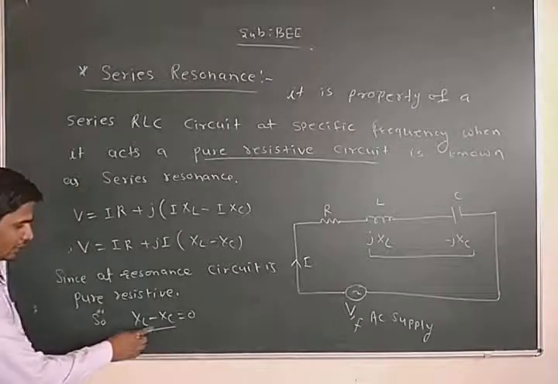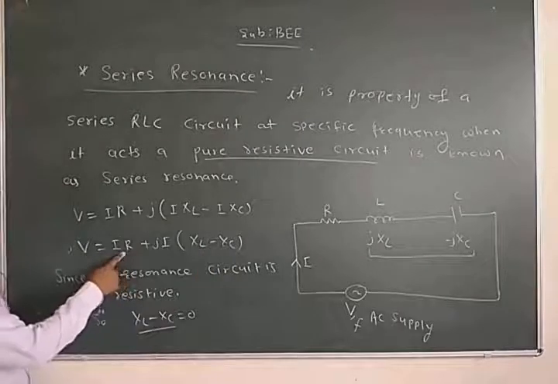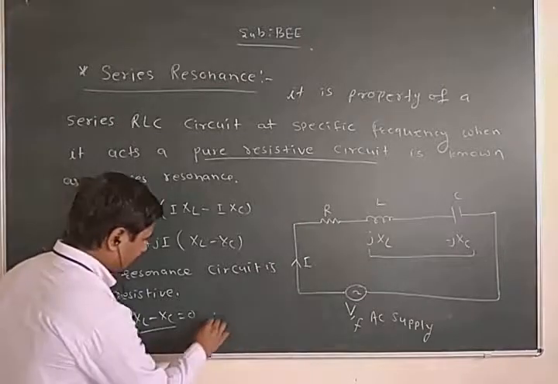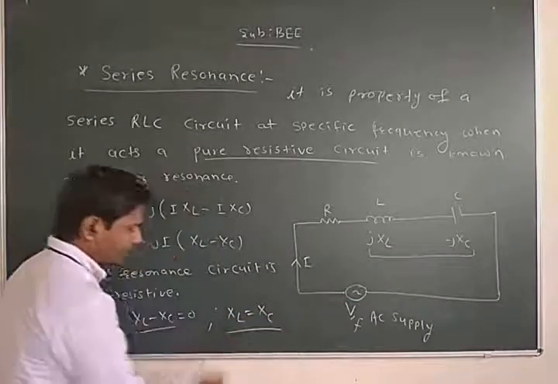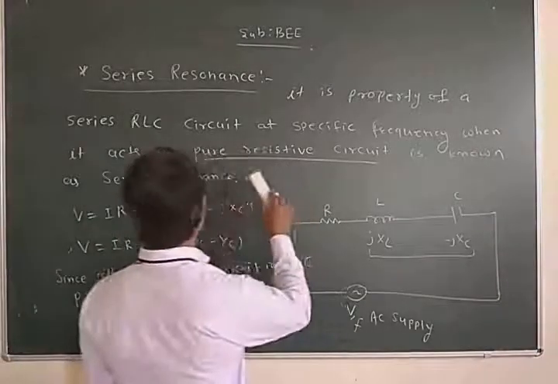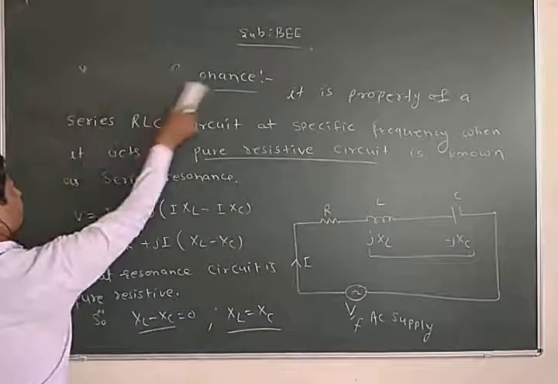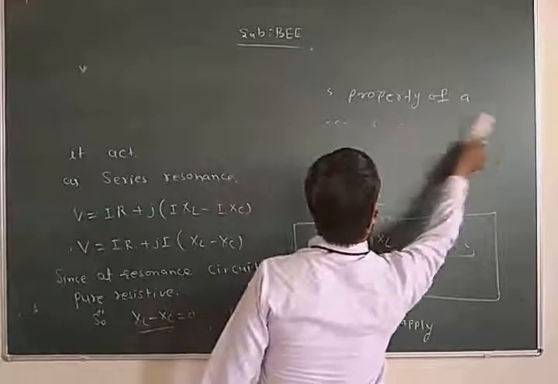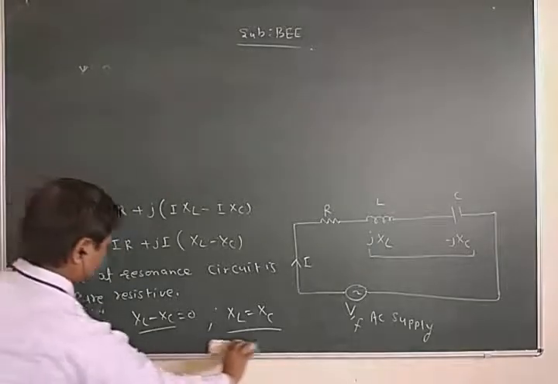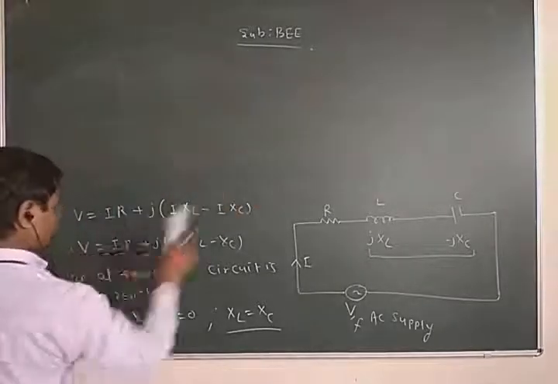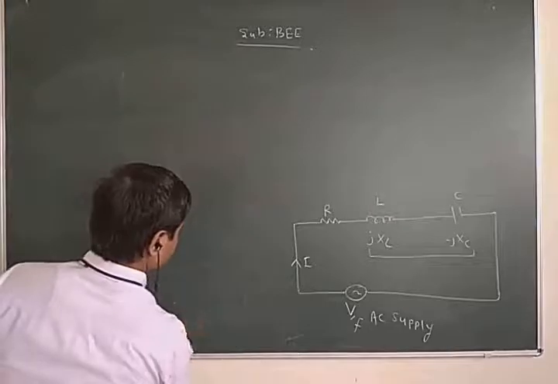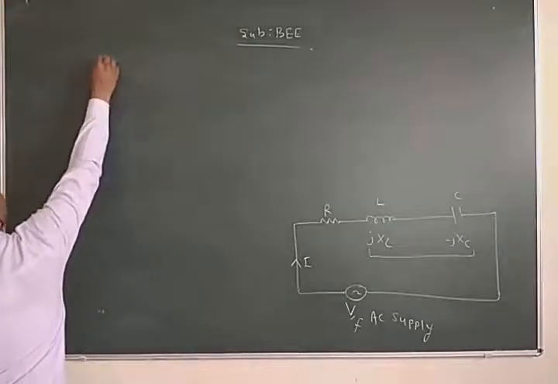In this state, when we put XL minus XC equal to 0, our circuit becomes a pure resistive circuit. So now we can write XL equals XC.